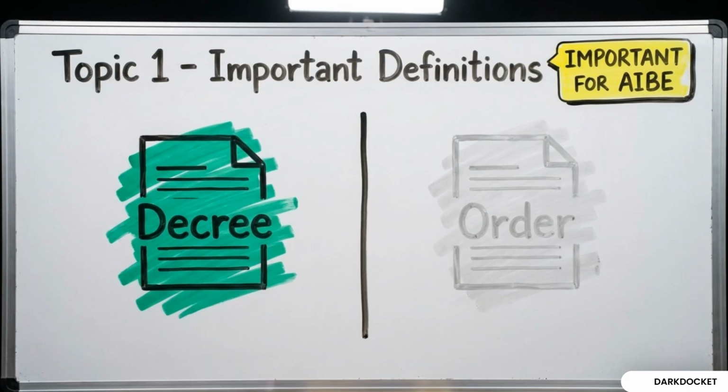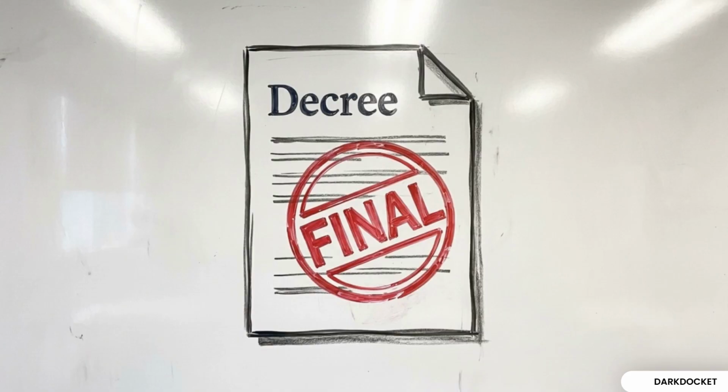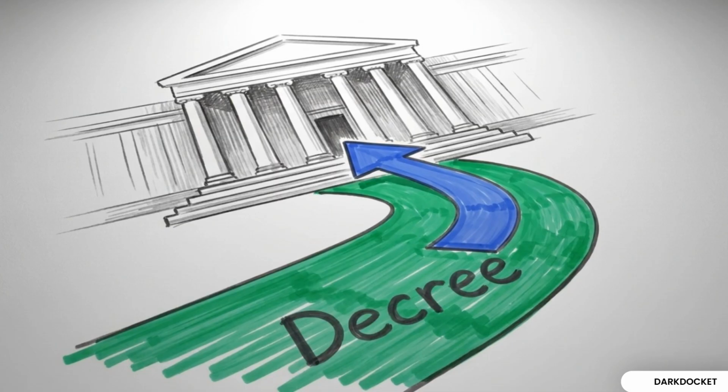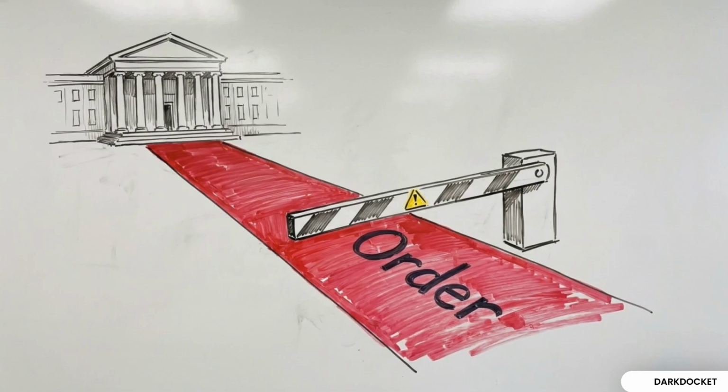The most tested distinction exists between a decree and an order. A decree conclusively determines the substantive rights of the parties, the final resolution of the controversy. An order is a formal decision on procedural or intermediate steps during the trial. These definitions dictate your appellate strategy. Every decree is appealable as a matter of right. Orders, however, are generally not appealable unless they are specifically listed under Section 104 or Order 43 of the Code.